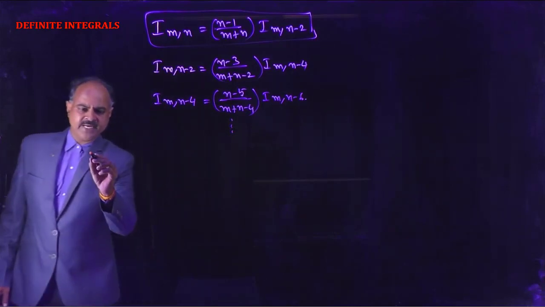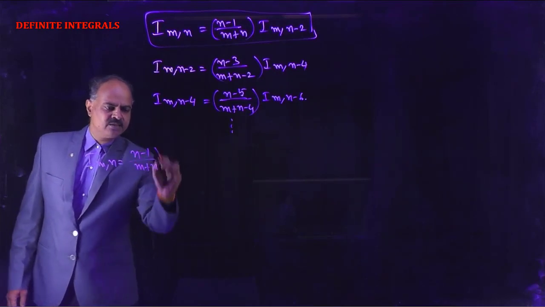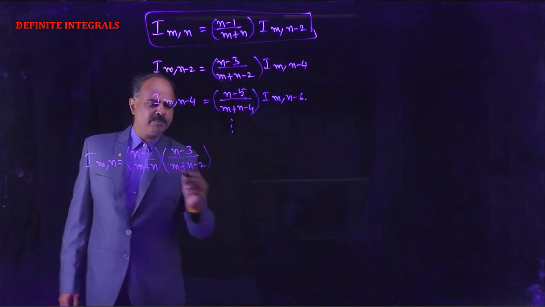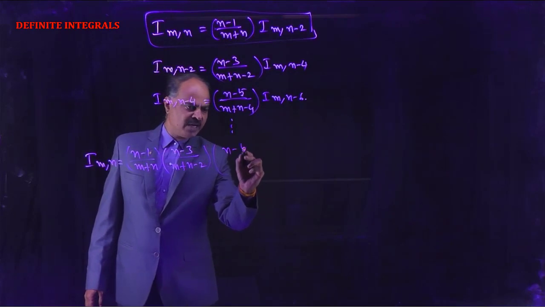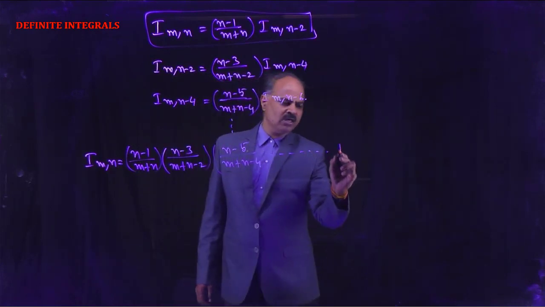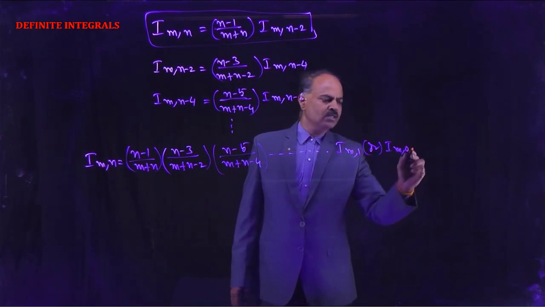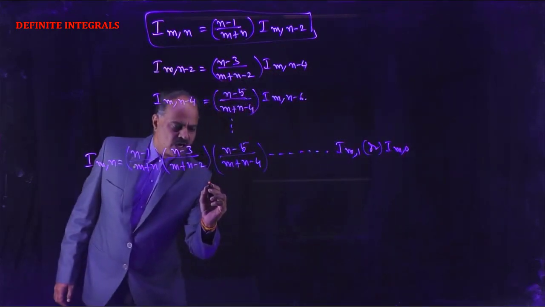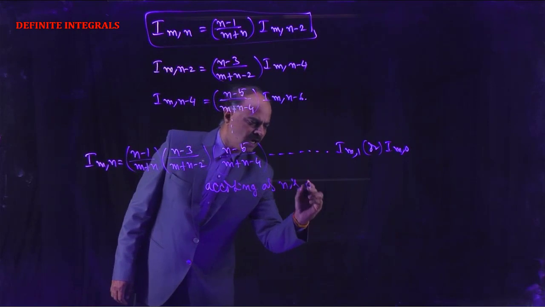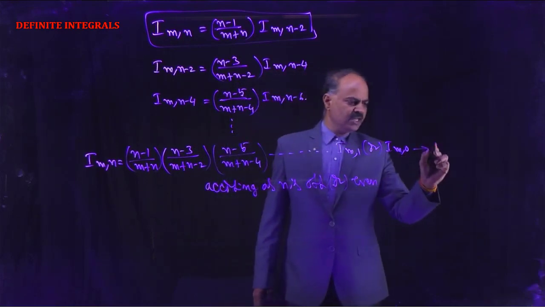So I(m,n) equals (n-1) by (m+n) into (n-3) by (m+n-2) into (n-5) by (m+n-4) into, and so on, I(m,1) or I(m,0), according as n is odd or even. So this is equation number 1.